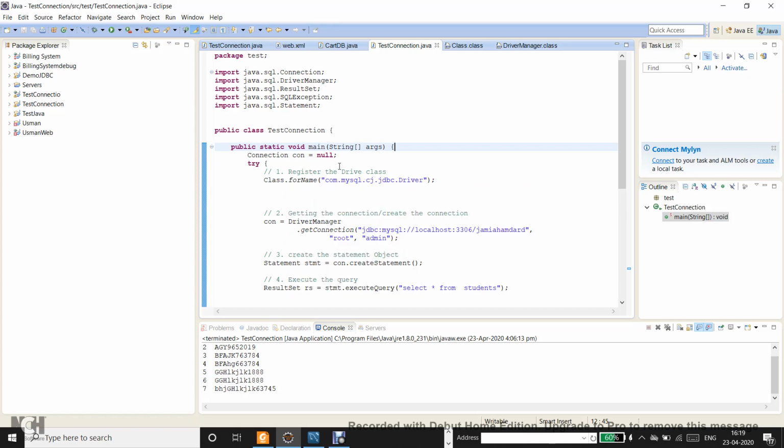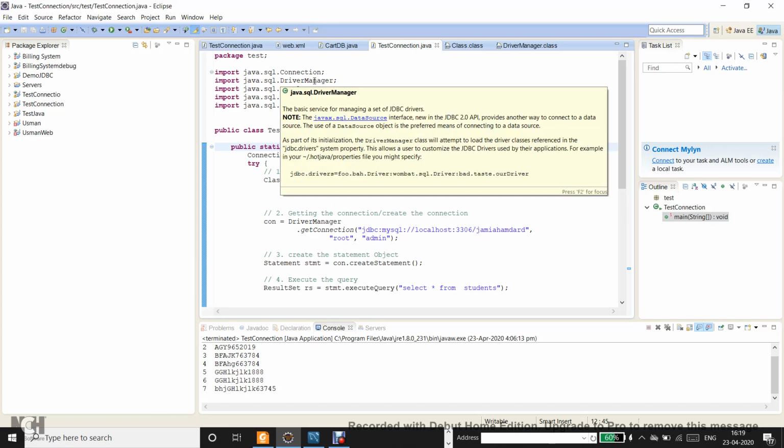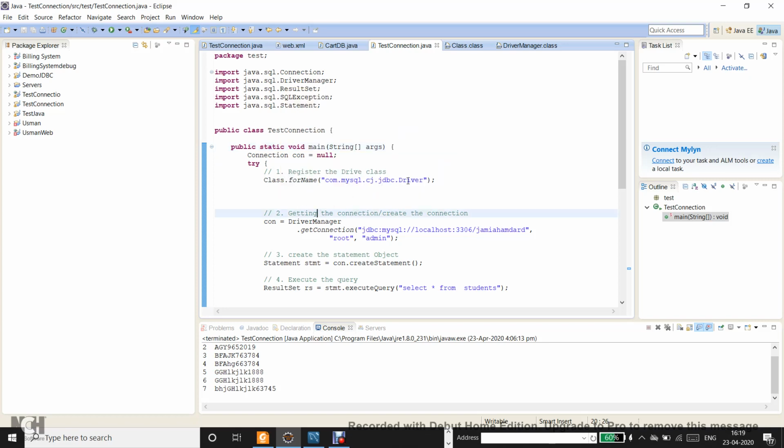The forName method inherently just loads the driver dynamically, and while loading the driver dynamically, this driver class has got a static block that basically creates an instance of its own. And because DriverManager is a class, it passes its instance to the DriverManager class to get registered.